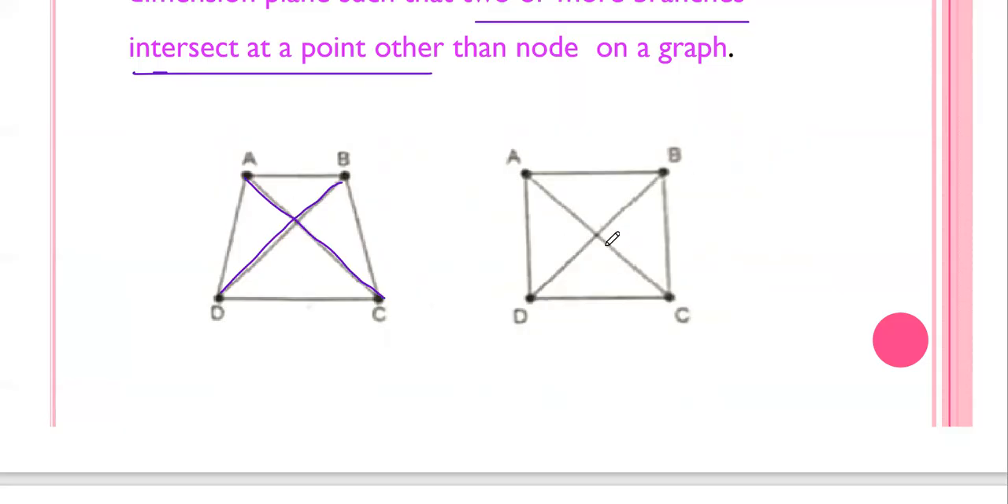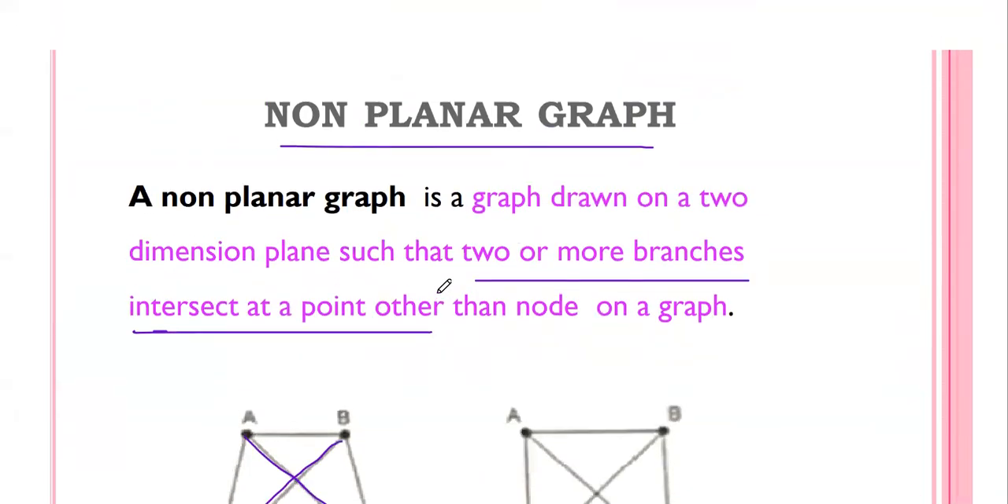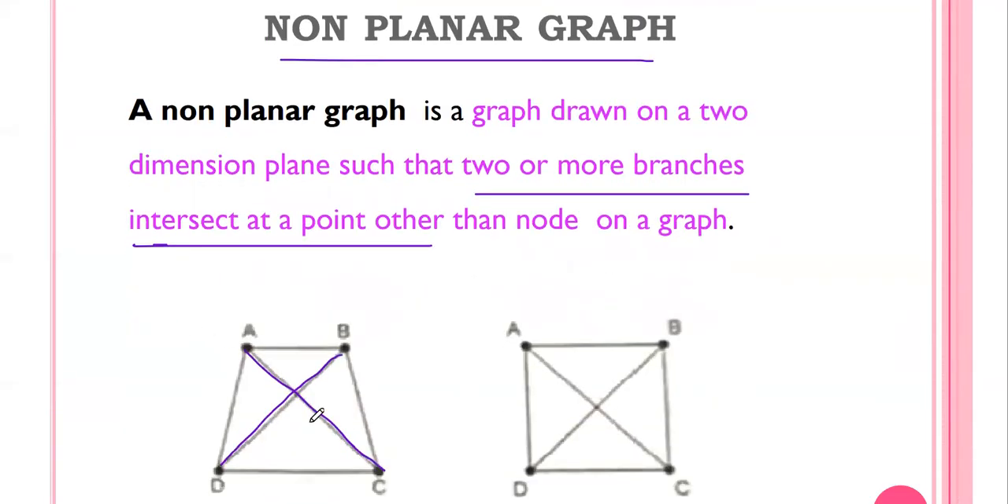Similarly, you see this graph. This is not a node. Only the nodes are A, B, C, D; these four are nodes. This is not a node. At this point the branches cross each other. So this type of graph is called a non-planar graph. So a non-planar graph means a graph drawn on a two-dimensional plane. Usually a non-planar graph has to be drawn in a three-dimensional plane, but if you draw the non-planar graph in a two-dimensional plane, two or more branches intersect at some point. So this is said to be the non-planar graph.